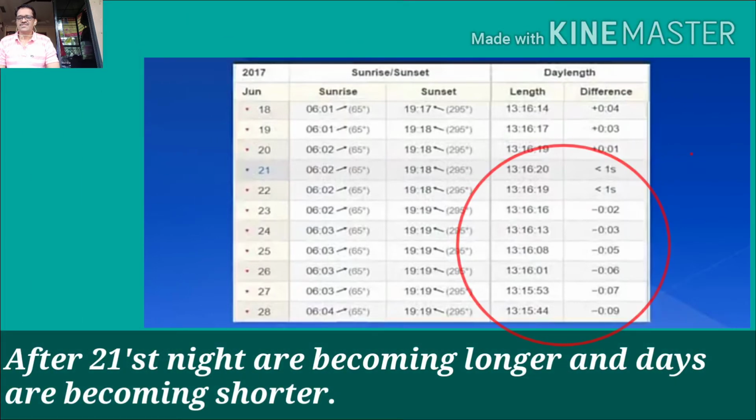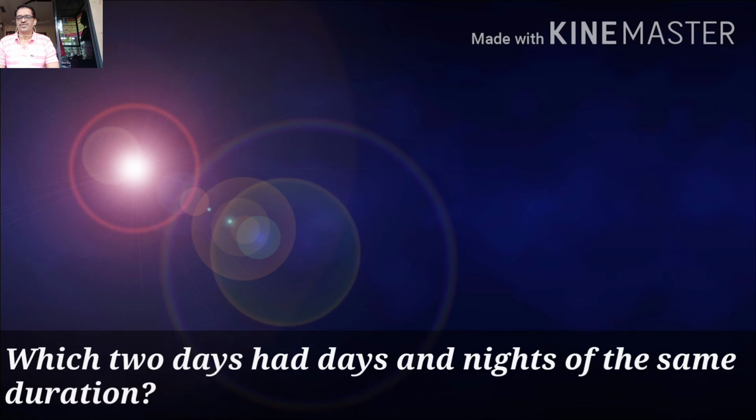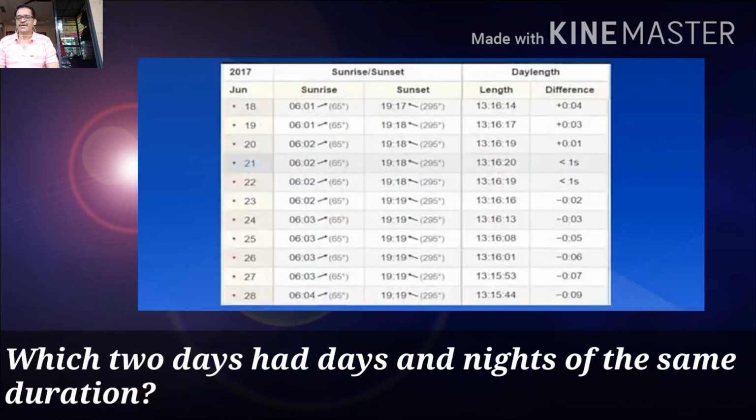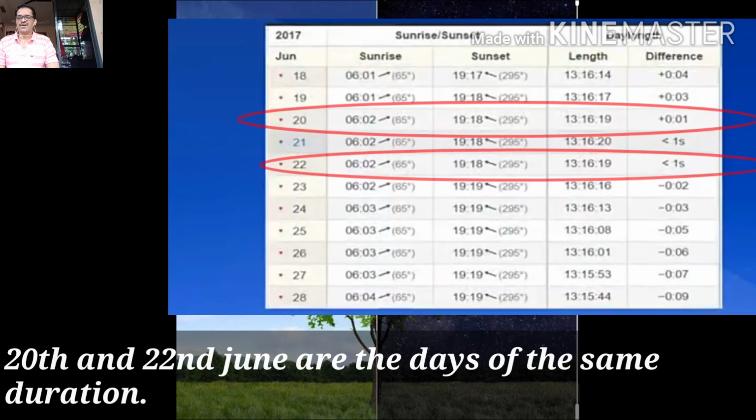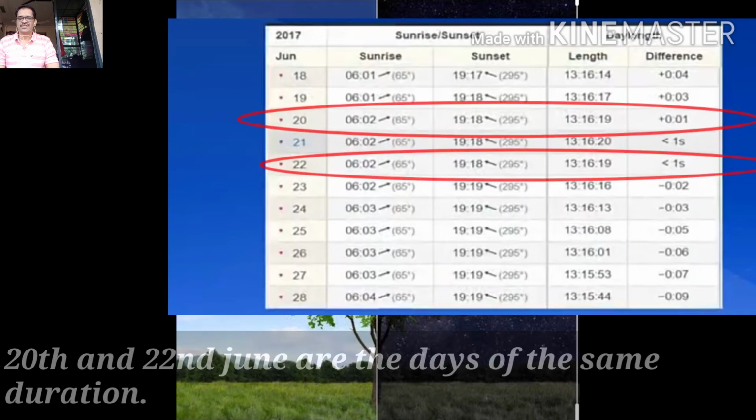Answer of this question is, after 21st, nights are becoming longer and days are becoming shorter. Third question, which 2 days had days and nights of the same duration? 20th and 22nd June are the days of the same duration.